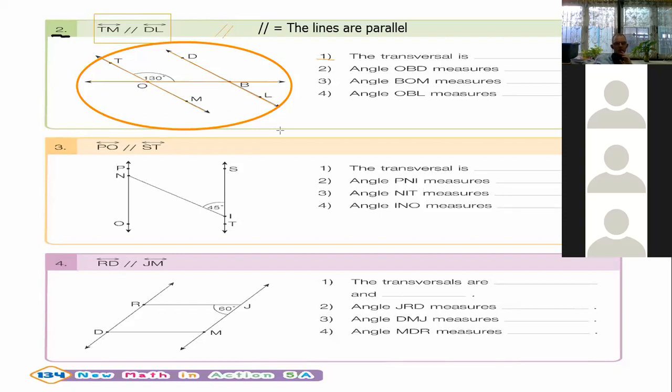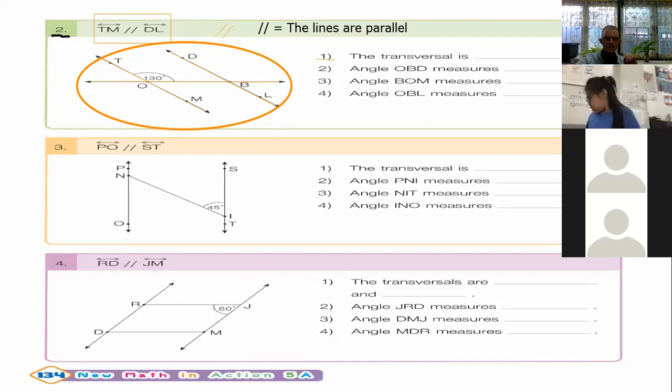Who can tell me what is the transversal of this line? Anyone? TM. Very good guess.